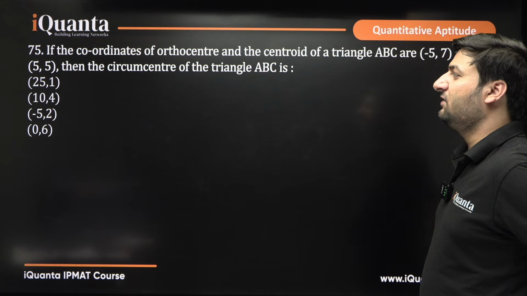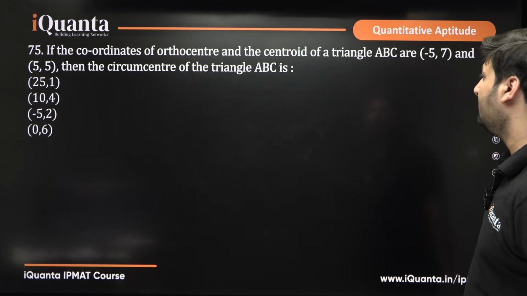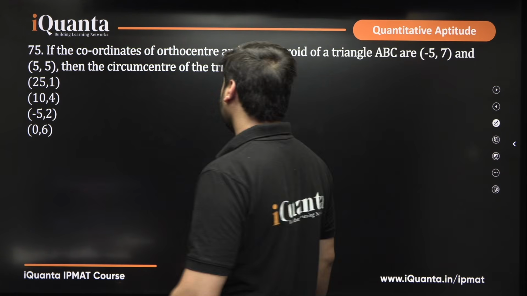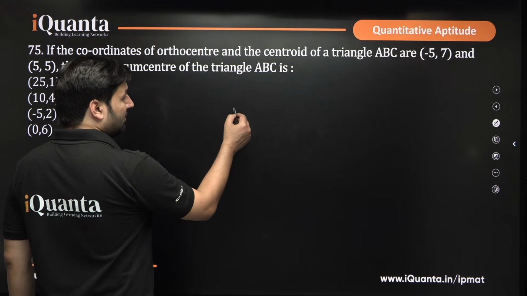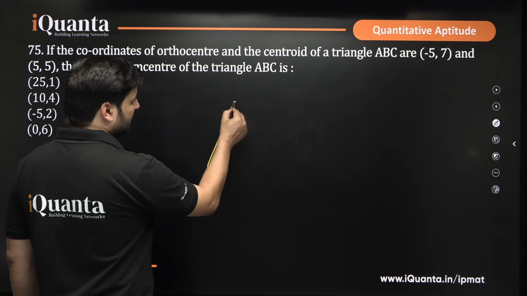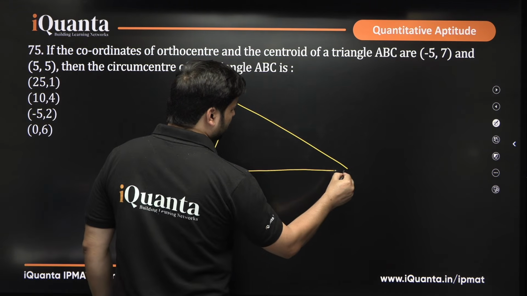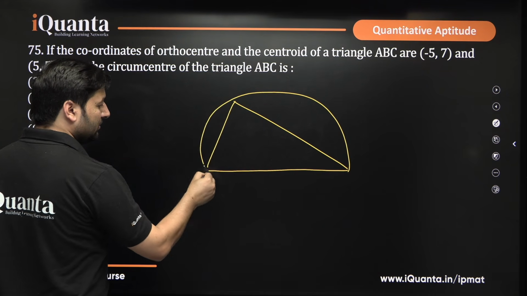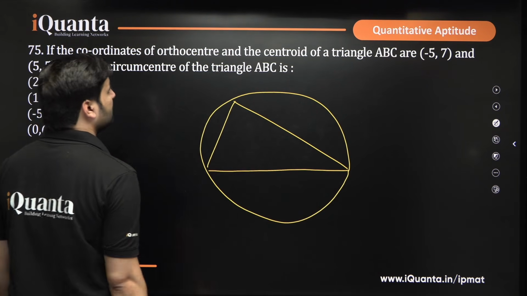Now the next question is: if the coordinates of the orthocenter and centroid of a triangle ABC are (-5, 7) and (5, 5), then the circumcenter of the triangle ABC is. Definitely, let's draw a triangle. When it says circumcenter, you have to draw a circle that circumscribes the triangle, like this.